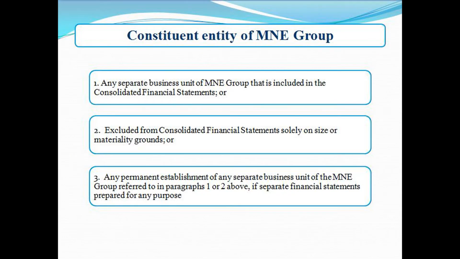MNE Group. Any group that 1. Includes two or more enterprises the tax residence for which is in different jurisdictions or includes an enterprise that is resident for tax purposes in one jurisdiction and is subject to tax with respect to the business carried out through a permanent establishment in another jurisdiction. 2. And having total consolidated group revenue equal to or more than AED 3,150 million during the fiscal year immediately preceding the reporting fiscal year as reflected in its consolidated financial statements for such preceding fiscal year.